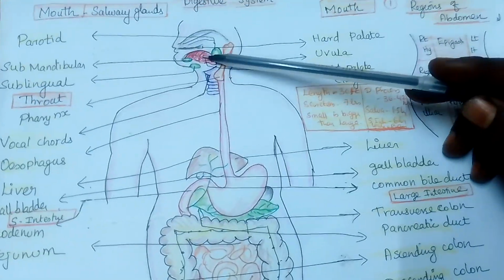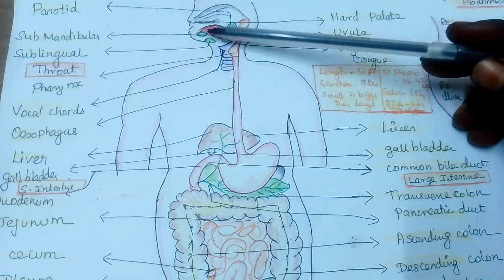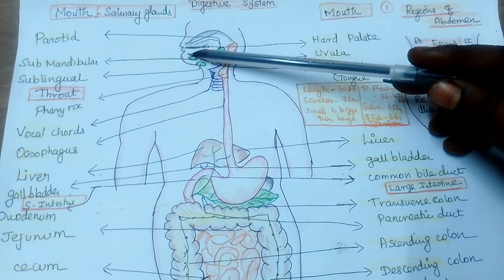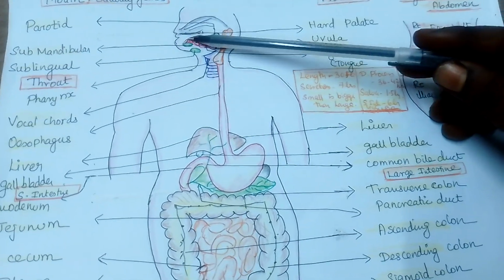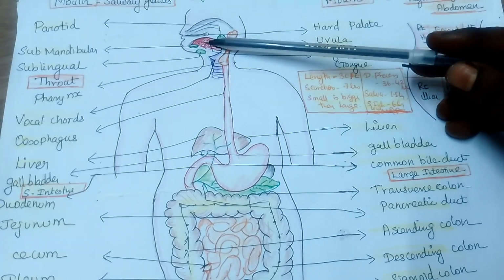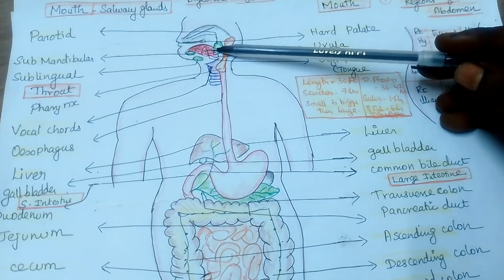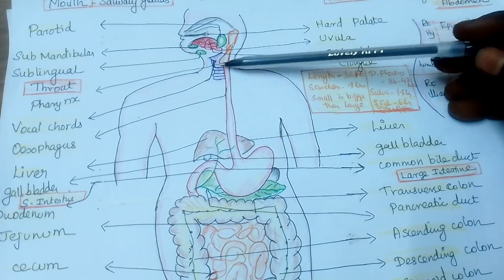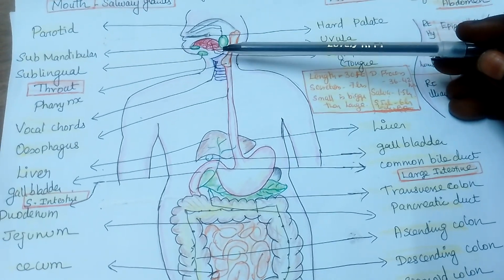If you see the mouth, what do we have in the mouth? First there are the lips. Understand? Then if you go further, the tongue is present. The tongue plays a very important role in the digestion process. It is composed of voluntary muscles. Its base is attached to the hyoid bone. It is lined by mucous membrane, and squamous epithelial cells are lining it.